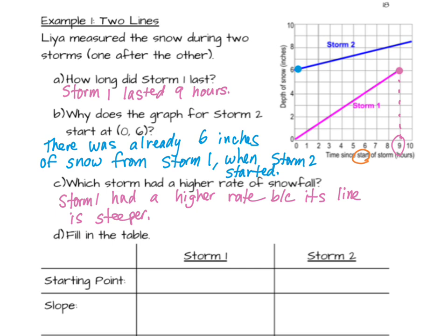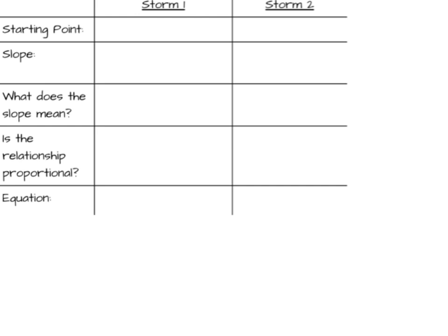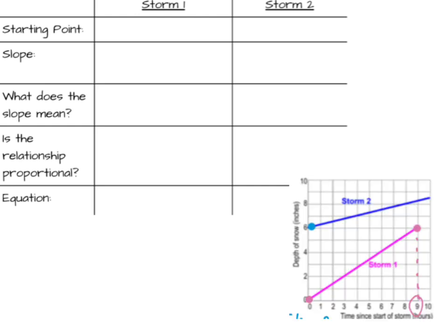All right, let's fill in our table. So I'm going to just repeat the graph from up above. You can look at your own notes. So for storm 1, the starting point is right there at 0, 0. And to calculate the slope, first of all, please write the formula here. Slope is change in y over change in x. So let's choose these 2 points, and we're going to go around the block. I'm going to go up first and then to the right.